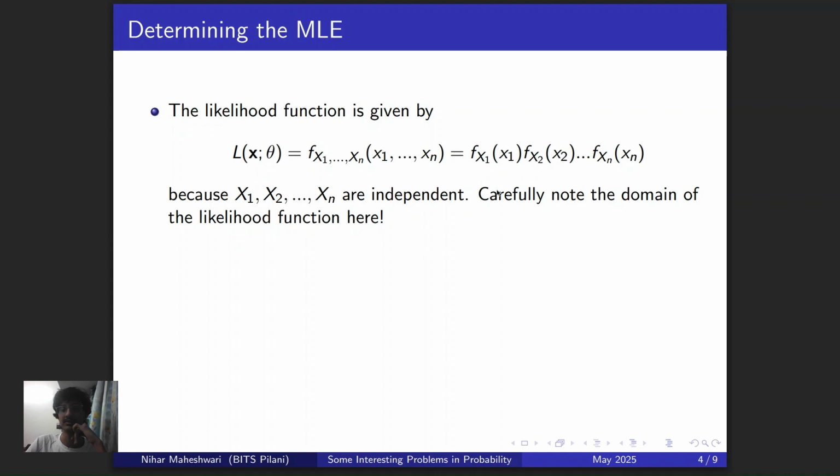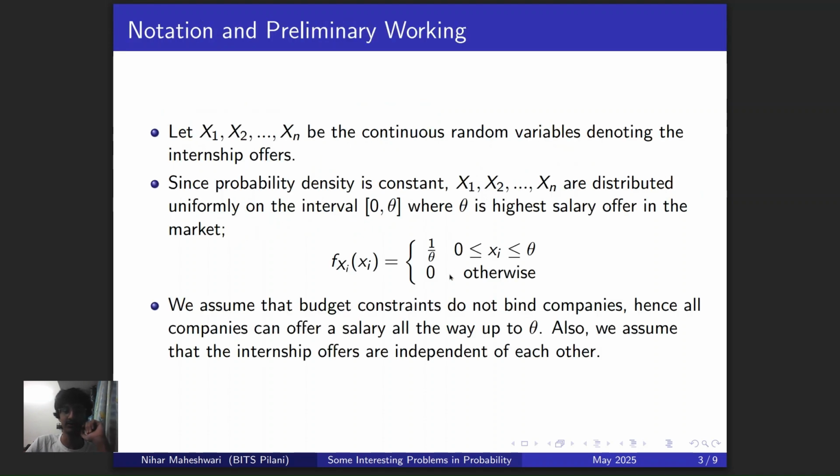So, firstly, we see that all of these are independent, so you just multiply out the PDFs. But there's one thing that you need to note very, very carefully here, which is that you need to look at the domain. What is the domain of the joint PDF, right? Because over here, if you look at this, the domain of every xi is from 0 to theta, right?